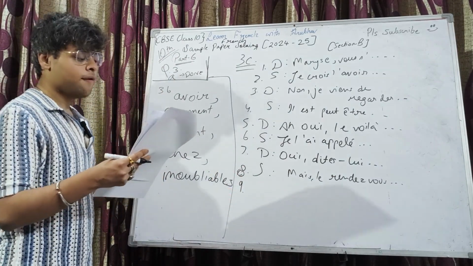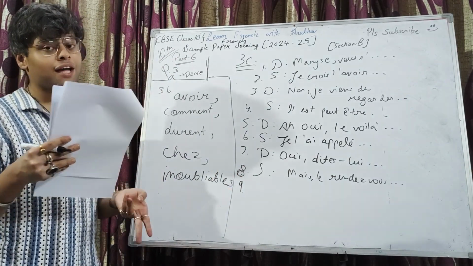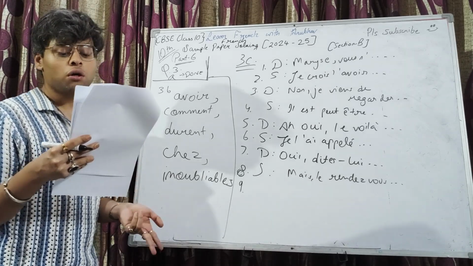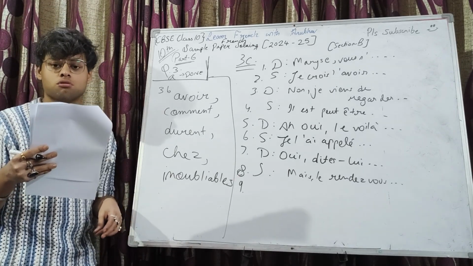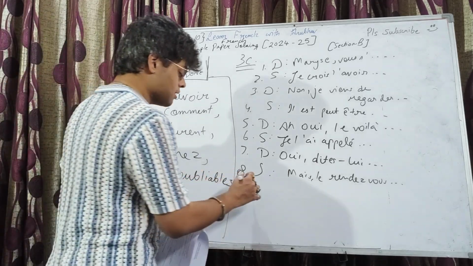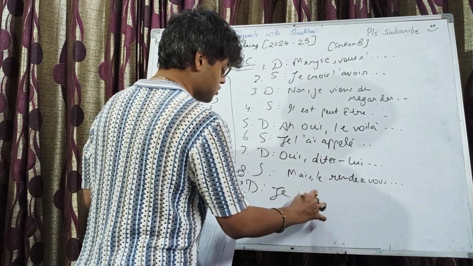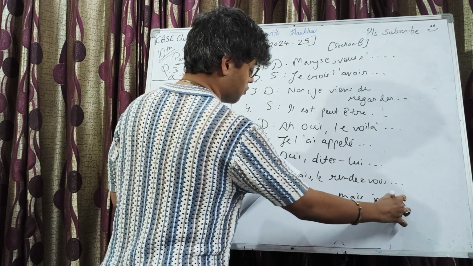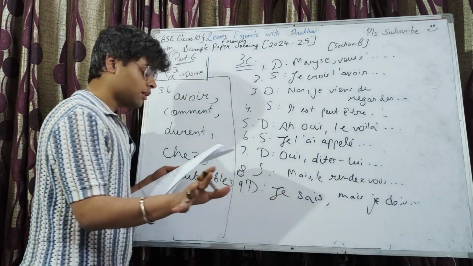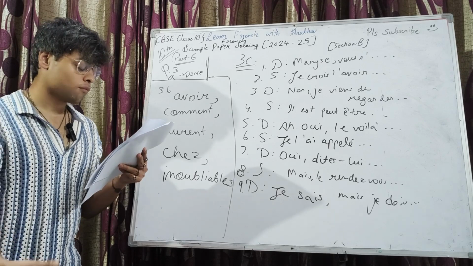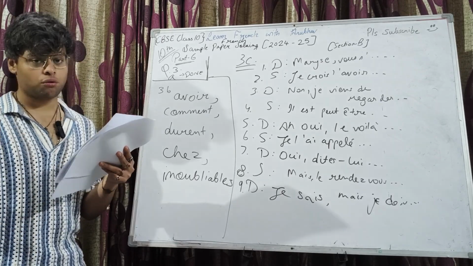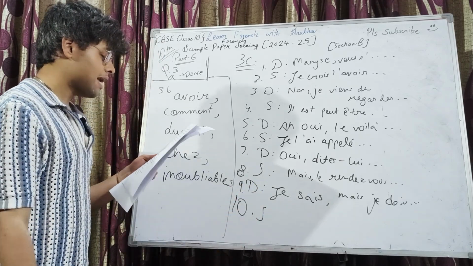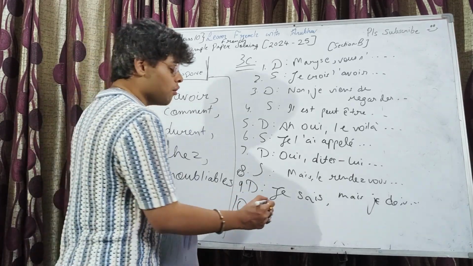Ninth dialogue will be the director giving the reason why you need to inform. So the director says, je sais, mais je dois passer au chantier pour vérifier 2 ou 3 choses. So I know, but I must go to the construction site for verifying 2 or 3 things. And lastly, the secretary will say, d'accord, monsieur. Okay, sir.